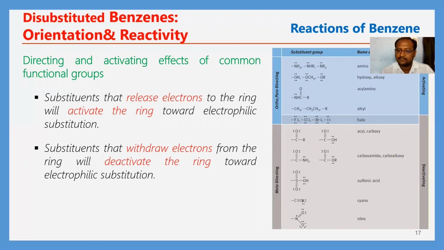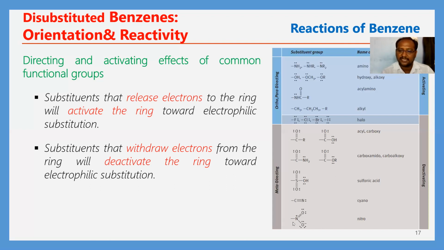Here, in all these meta directing groups we can observe double bonds. So generally there is a polarity, a polar nature. The double bond is not in an exact position between the atoms. Therefore generally the withdrawing nature from the ring is there for all these groups. Then what happens? The ring will be deactivated, right?